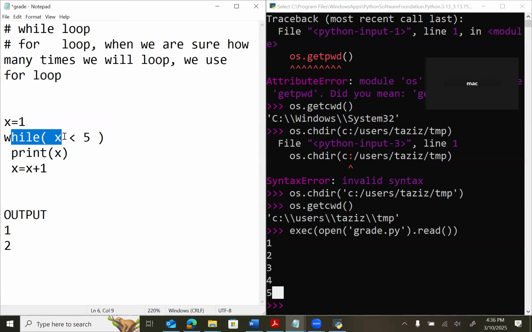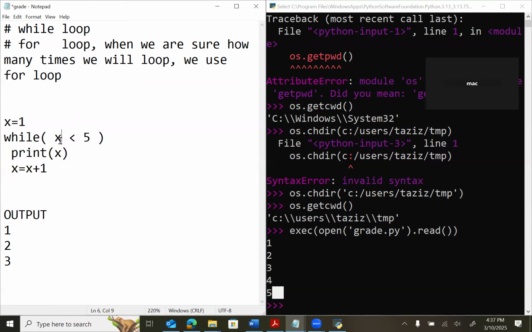So again, it will go back to the loop. 3 is less than 5? Yes. Because the condition is true, we come inside. Print 3. So we printed 3. And now 3 plus 1 is 4. The new value goes back to X. What is the new value of X? 4. Then this is the last statement.